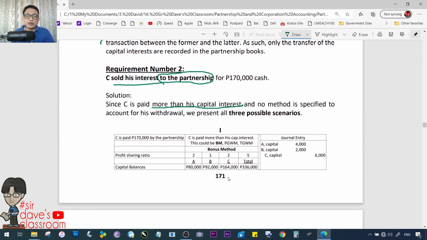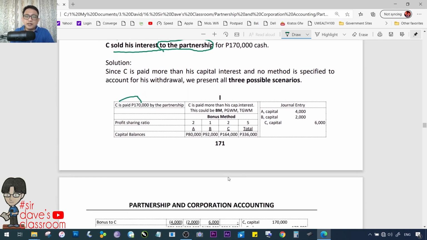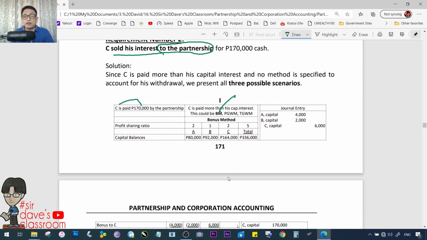We present all 3 possible scenarios. May 3 daw na posibleng scenario dito. Okay? Binayaran siya ng higit pa dun sa karapatan niya. Una, C is paid 170,000, more than his capital interest. Pwede kasi na ito ay bonus method, partial goodwill method, o kaya total goodwill method. Under the bonus method, sinasabi dito na sige, kahit 164,000 lang yung balanse mo, babayaran ka namin ng 170,000.